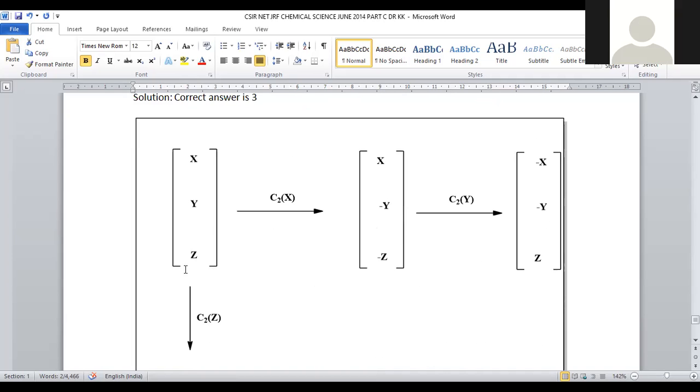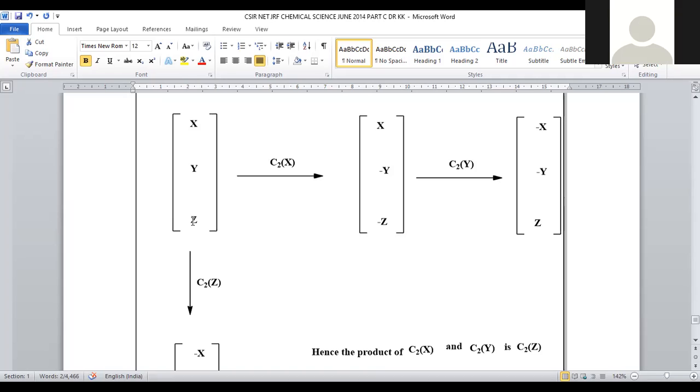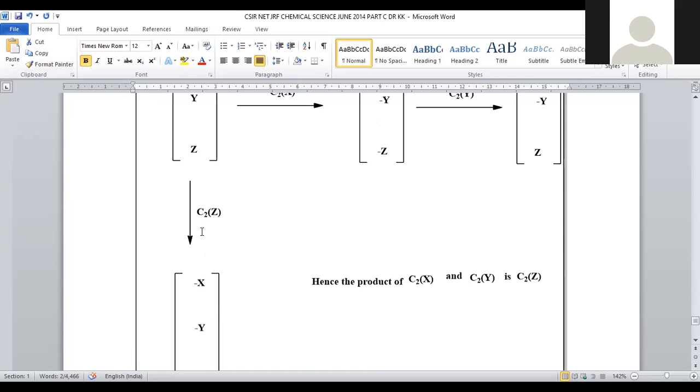Let us rotate the starting coordinates with the C2Z axis. We are taking the Z axis as the principal axis, and through Z we are going to rotate the molecule. C2 rotation is employed. Z remains constant, so flipping of X and Y is possible, and there is an interchange of their sign. X becomes minus, Y also becomes minus, and Z remains positive. So it will be minus X, minus Y, Z, which is the result of C2Z rotation.